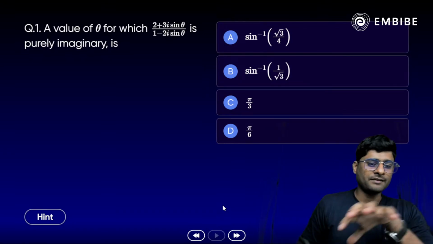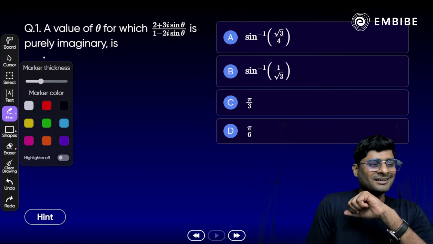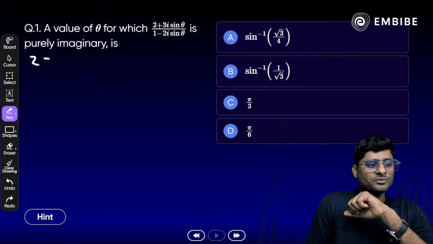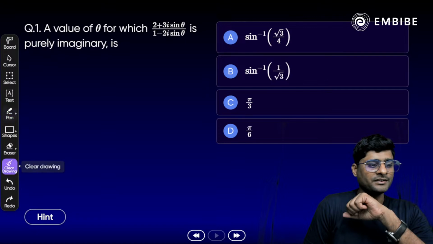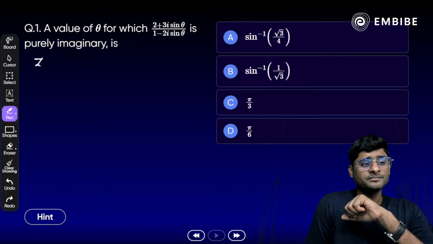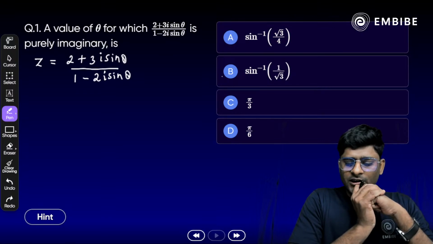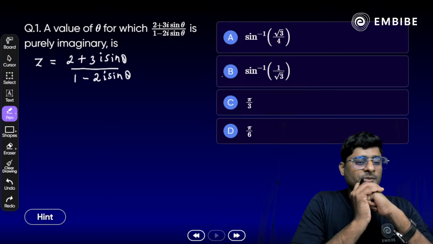First of all, we have a complex number, obviously. Let z be equal to what? It is already given here. The value of z is equal to (2 plus 3i sin theta) divided by (1 minus 2i sin theta). Correct? All right, Harvinder Kumar, option C.